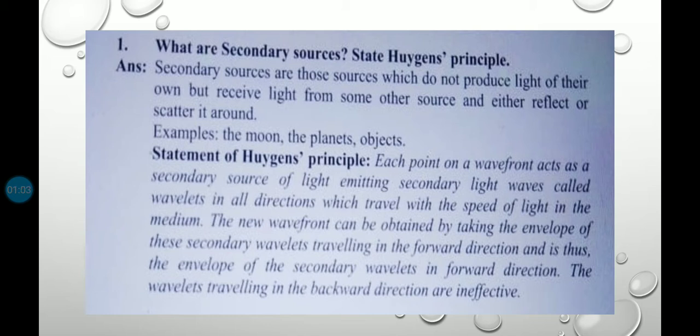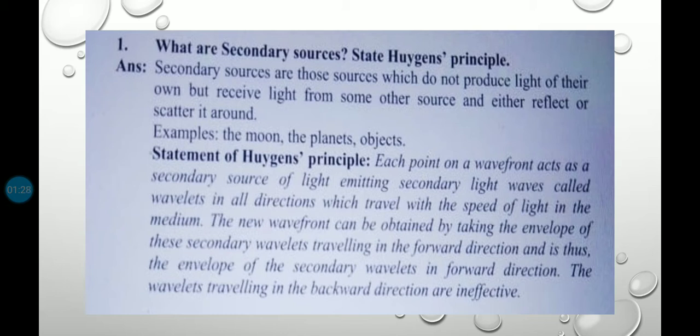In this question, we have to discuss secondary sources. Secondary sources are those sources which do not produce light of their own but receive light from some other sources and either reflect or scatter it around. For example, the moon, the planets, and objects.